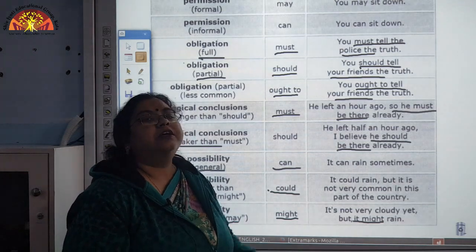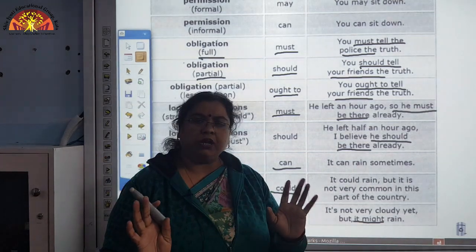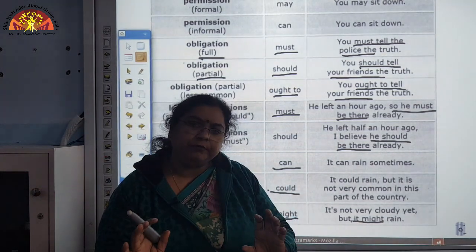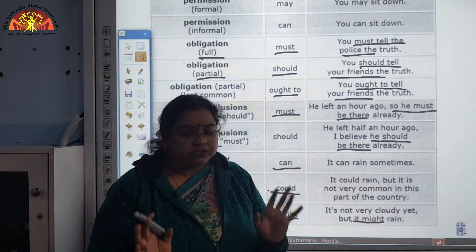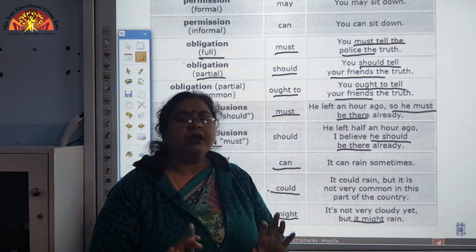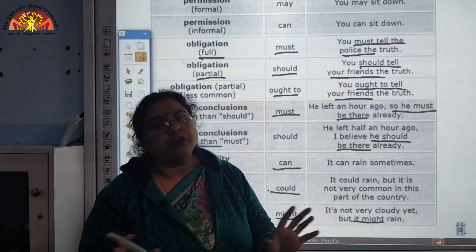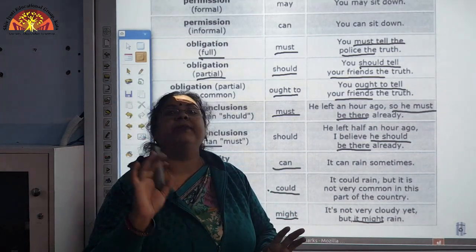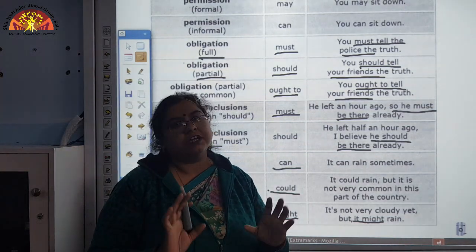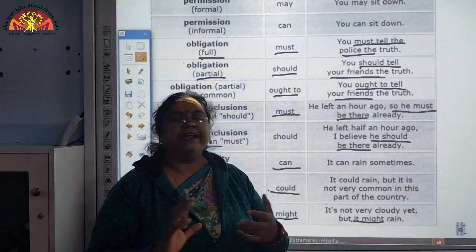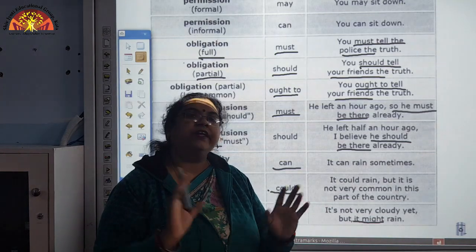So, it is partially cloudy. There is a weak possibility that it might rain, but it is cloudy. So, possibility is there, but not very sure, not very confirmed that it may rain. So, we cannot use may because the clouds are not very deep, very intense, it is not very cloudy.